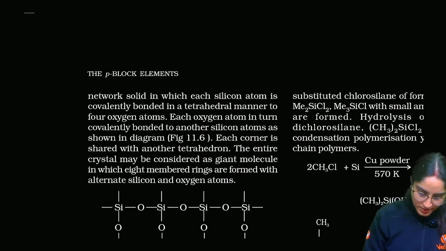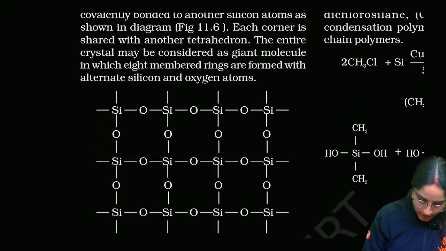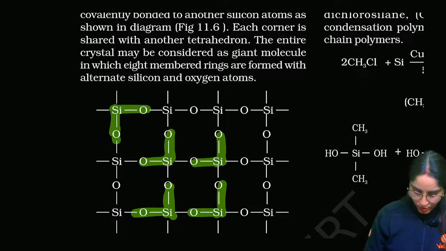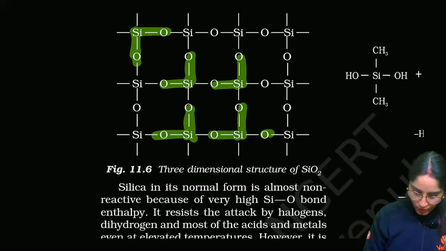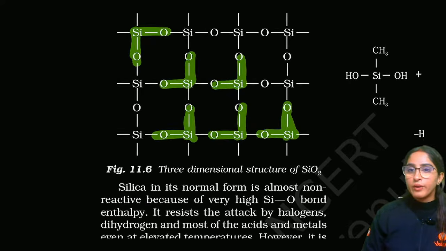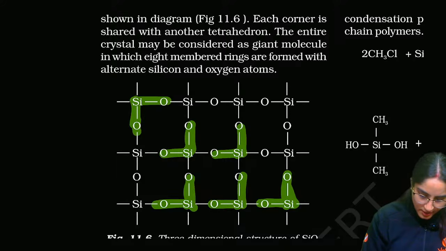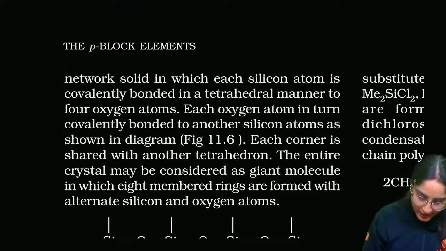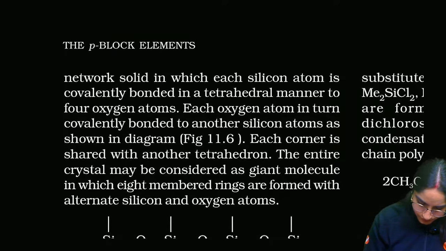If you talk about this three-dimensional network structure, it has SiO2, SiO2, okay, that is how it is existing. So SiO2 is existing like a three-dimensional structure.